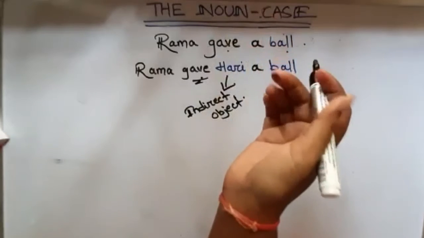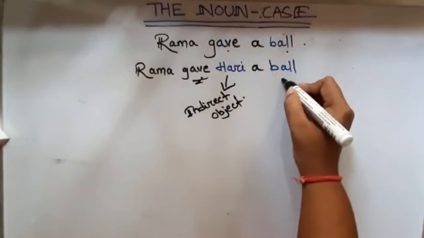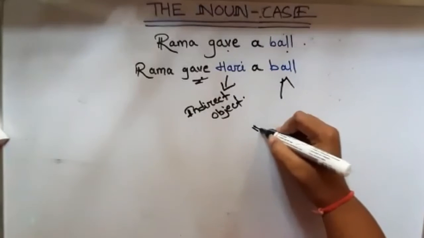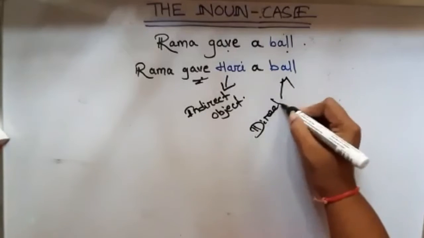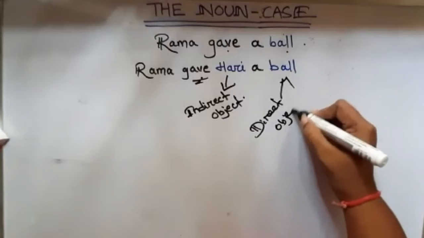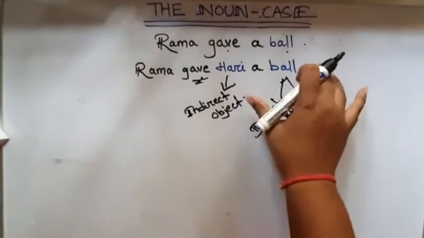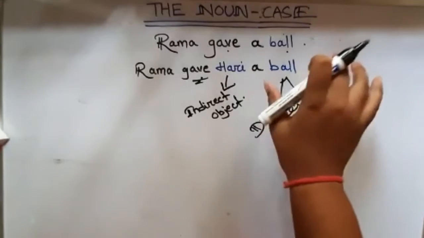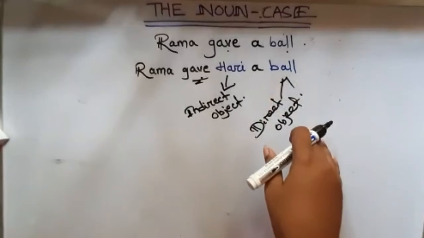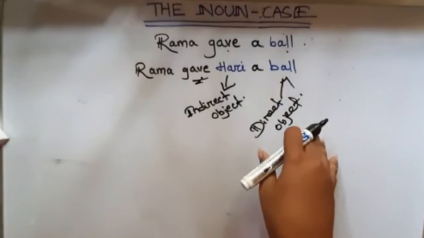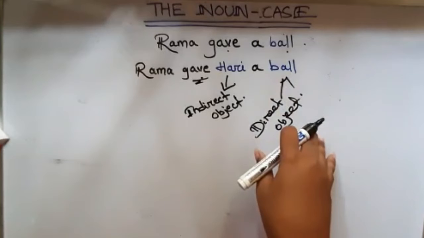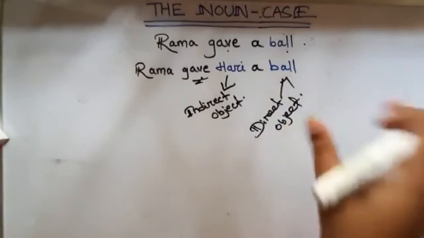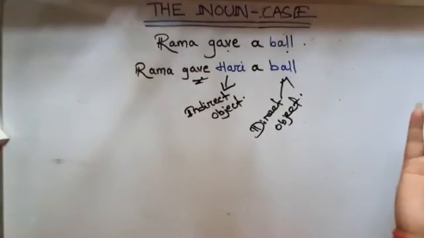To Hari. और ball हो गया हमारा direct object. This is direct because this is an ordinary object. ये हो गया हमारा direct object. जैसे कि Rama gave Hari a ball, Rama gave a ball to Hari. So here Hari is the indirect object.